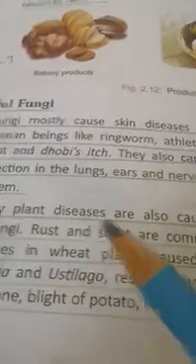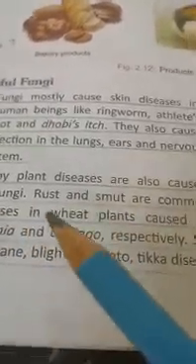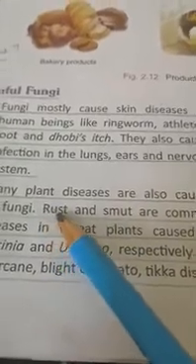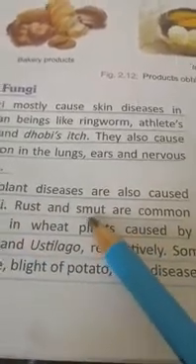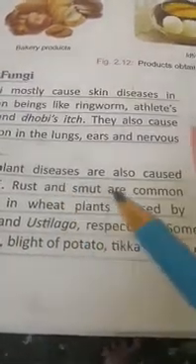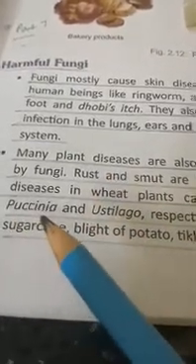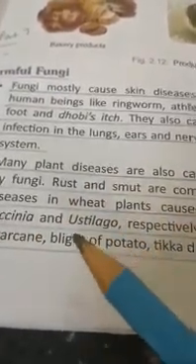Many plant diseases are also caused by fungi. Some of them, this is one disease, rust, and this is another disease, smut, are common diseases in wheat plants. So you have to remember these names. Okay, rust is caused by Puccinia and the smut is caused by Ustilago.